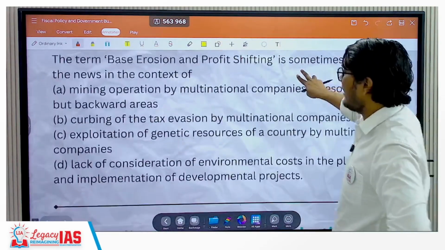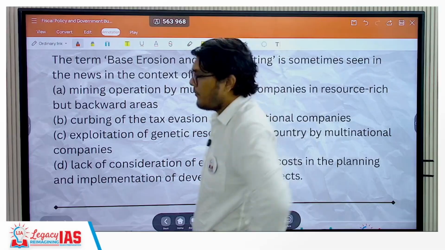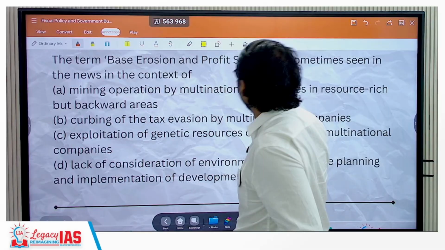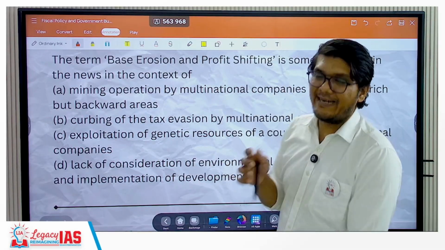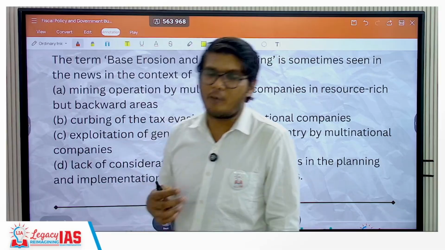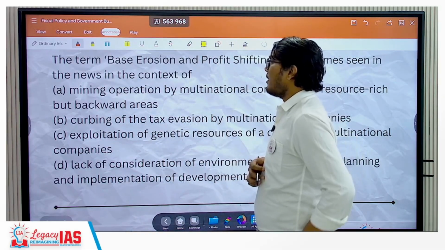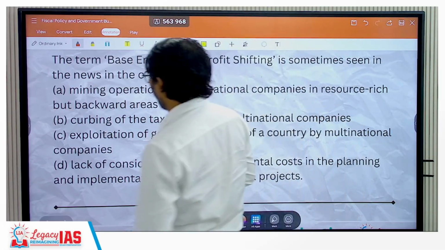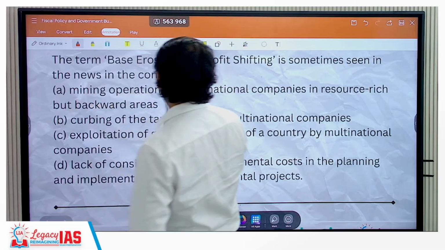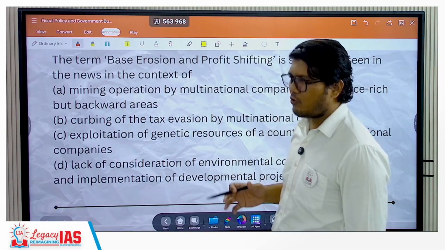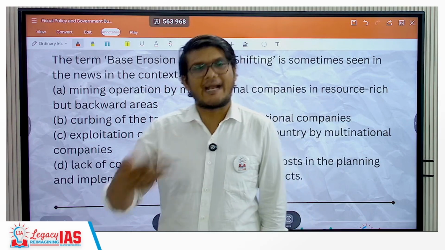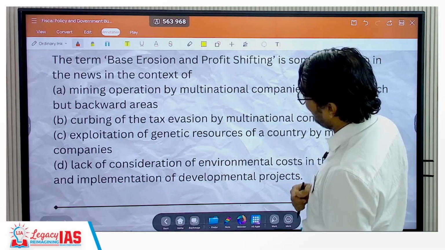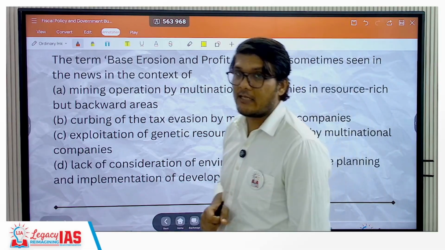Moving ahead, again, a question asked in 2016 itself. The question states that the term base erosion and profit shifting, BEPS, this is a term related to the OECD, that is Organization of Economic Cooperation and Development. The term base erosion and profit shifting is sometimes seen in the news in the context of A, mining operation by multinational companies. It's not related to mining, it is related to trying to evade taxes. B, curbing of the tax evasion by multinational companies. Yes, that is definitely the possibility.